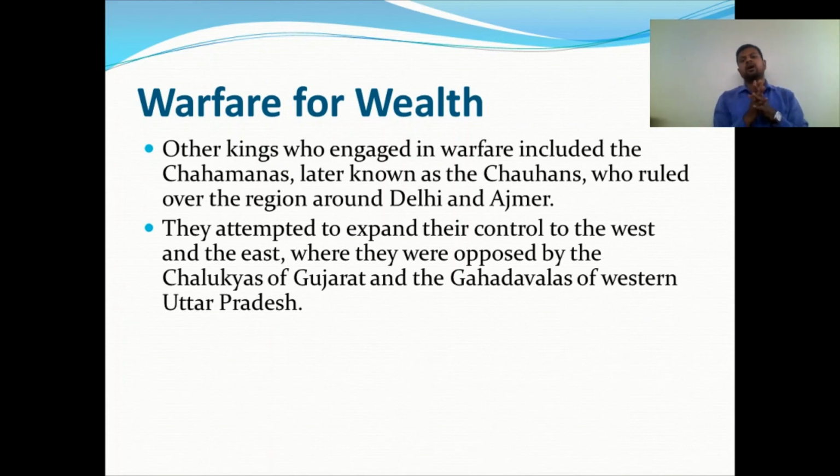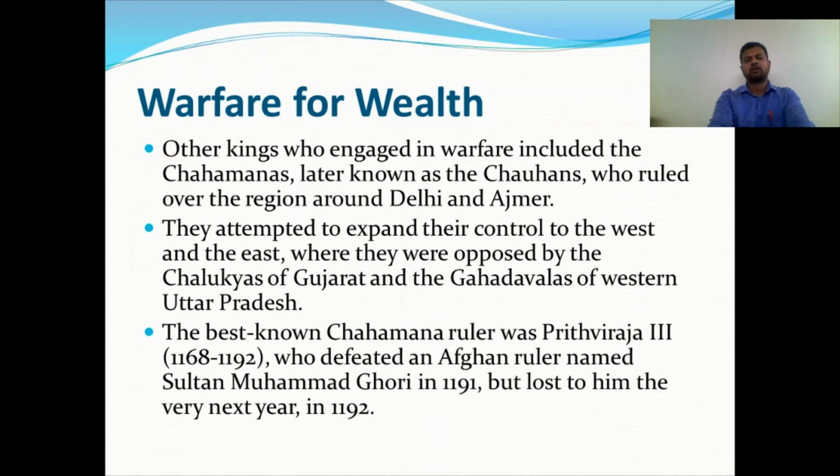They were opposed by the Chalukyas of Gujarat and Gahadavalas of western Uttar Pradesh. The best known Chahamana ruler is Prithviraj III. Okay, he was a very famous king, ruling in the area of Delhi and Ajmer.